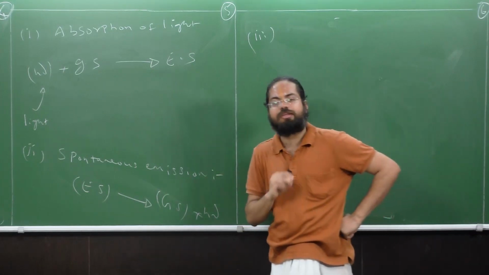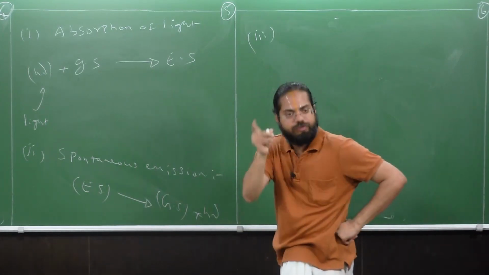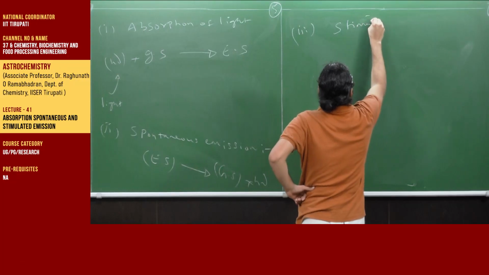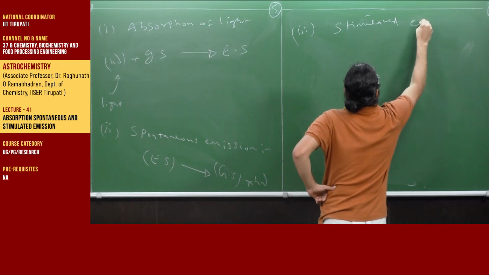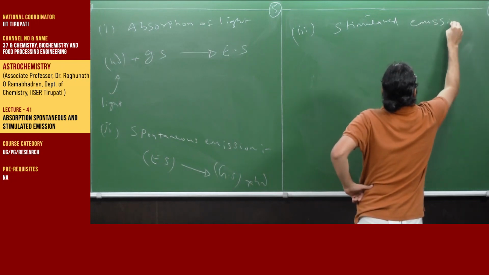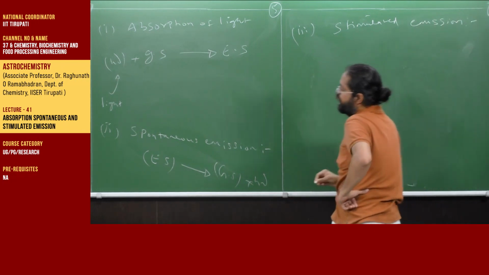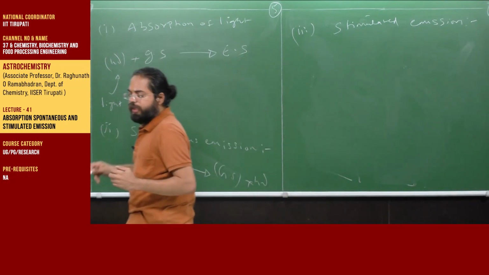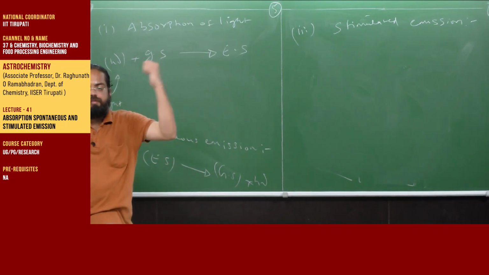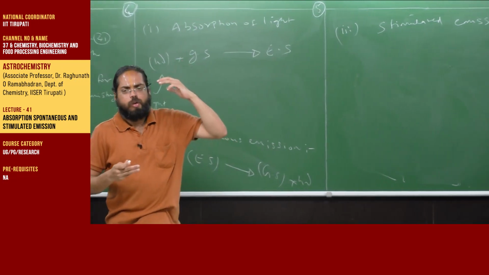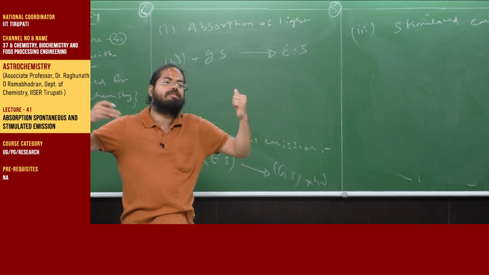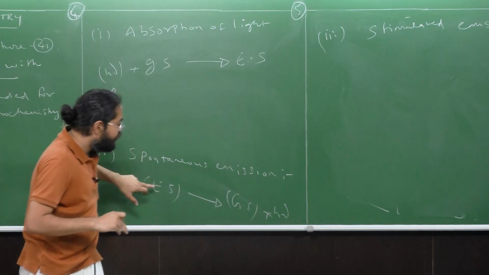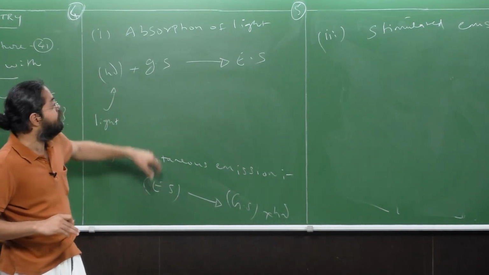Here is something very interesting that can happen. I will tell you its name first, and I'll explain what it is. It's called stimulated emission. Let's say that in the ground state, a molecule is interacting with a photon, which is basically light of a specified energy. Now, the molecule in the excited state can also interact with photons.